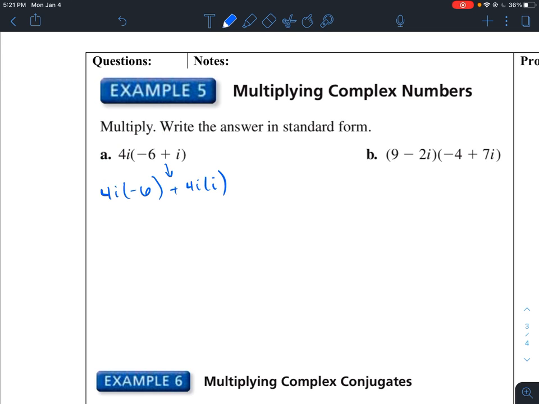So when I multiply these together, I can multiply the coefficients, because this is 4 times i times negative 6, and the order of multiplication does not matter because it's commutative with these numbers. So 4 times negative 6 is negative 24, and then I still have i. So now I have 4i times i, which means I have 4i squared. i is being multiplied by itself.